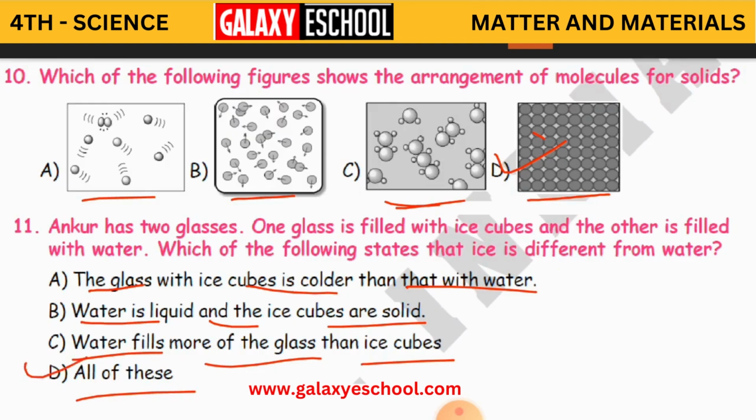See, if you observe the difference between ice cubes and water, the glass which has ice cubes will be cooler than the water. If you touch the ice cubes glass, you feel very cold. The second one is water is liquid and ice cubes are solid forms. And the third one is water is going to fill more of the glass than the ice cubes. When you put the same quantity of ice cubes and water in a glass, water will occupy more space than ice. So that is why all of these is the correct answer. That is D option. Clear?